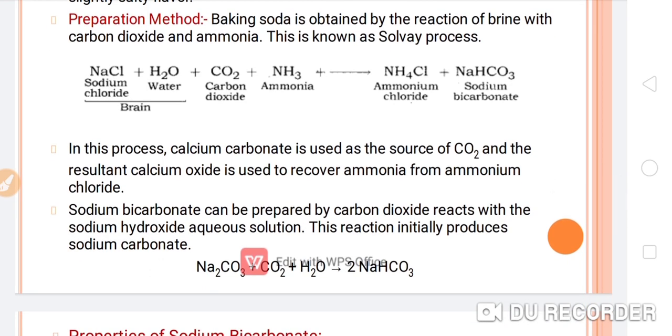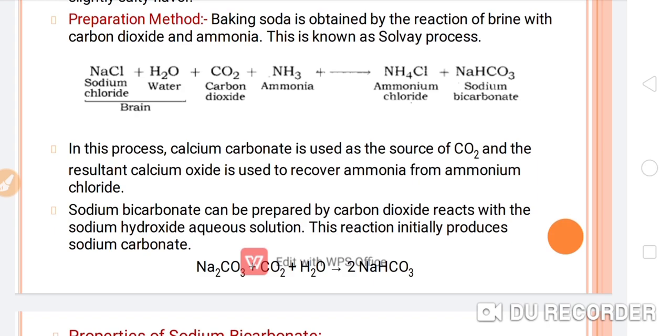You can see in the equation, this is the brine, NaCl plus water, and when you pass carbon dioxide and ammonia, it will convert into ammonium chloride and sodium bicarbonate. This is the formation of sodium bicarbonate at industrial level.